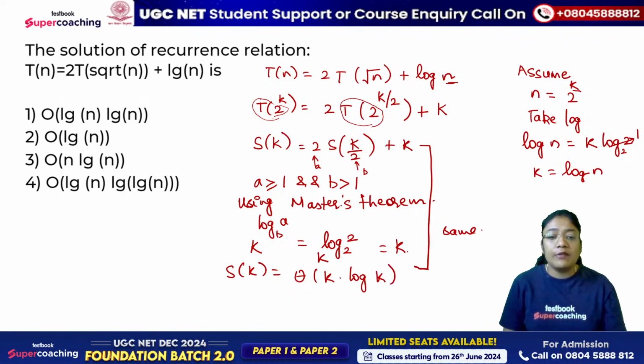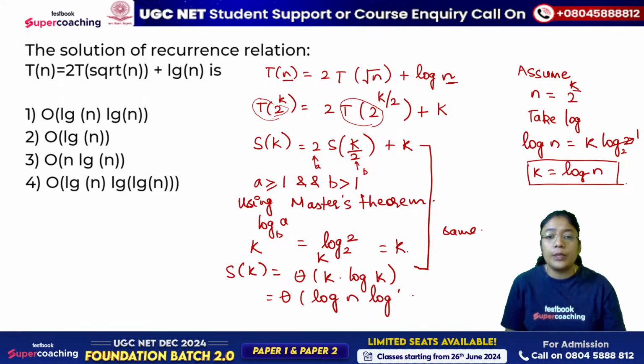Now the given function was in the form of t of n. यहाँ पे t of n की फॉर्म में था, n की फॉर्म में था, तो हमें ये k हटाना पड़ेगा. k is nothing but that is log n. तो जहां पे आपके पास k है, वहां पे मैं log n सब्सटीट्यूट कर दूंगी. So this comes out to be theta of log n, log of k is log n.